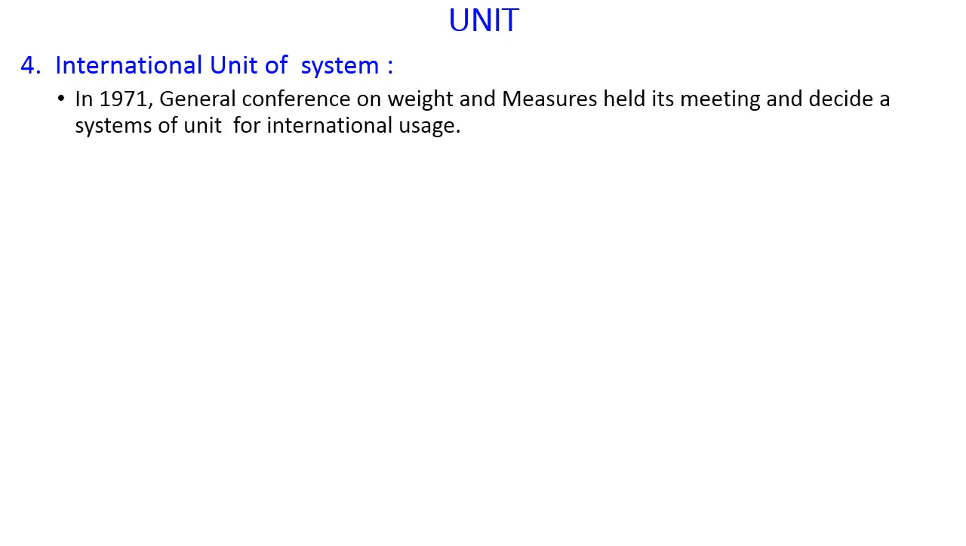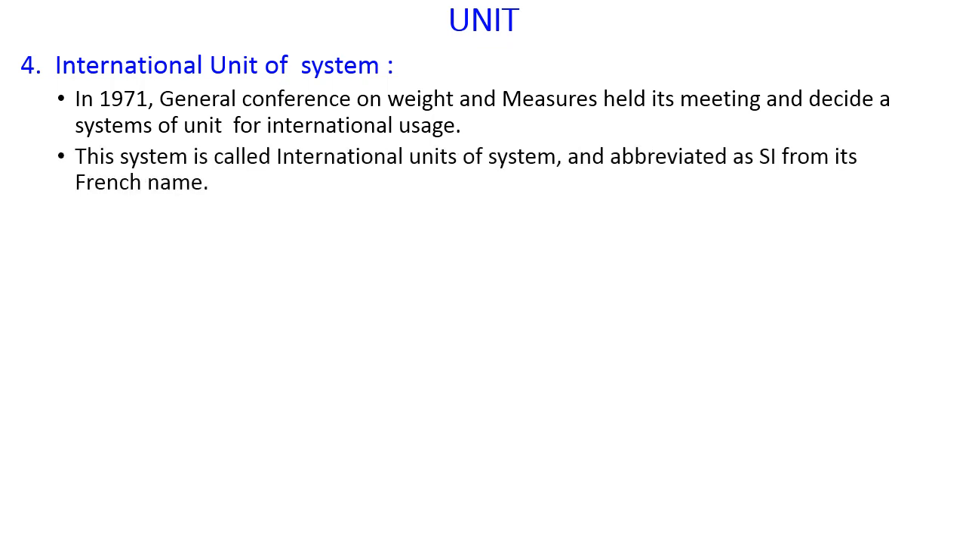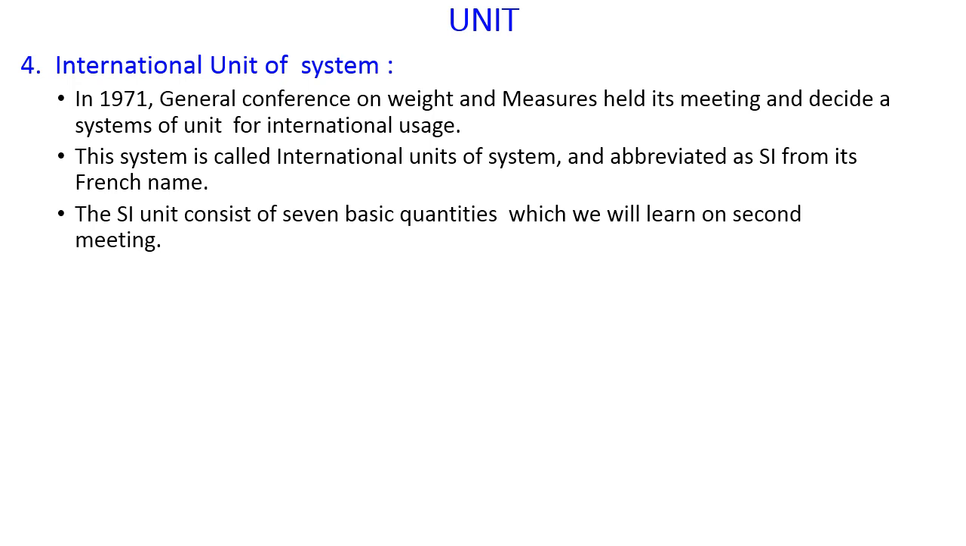Fourth, International Unit of System. In 1971, General Conference on Weight and Measures held its meeting and decided a system of unit for international usage. This system is called International Units of System and abbreviated as SI from its French name. The SI unit consists of 7 basic quantities, which will be learned on the second meeting.